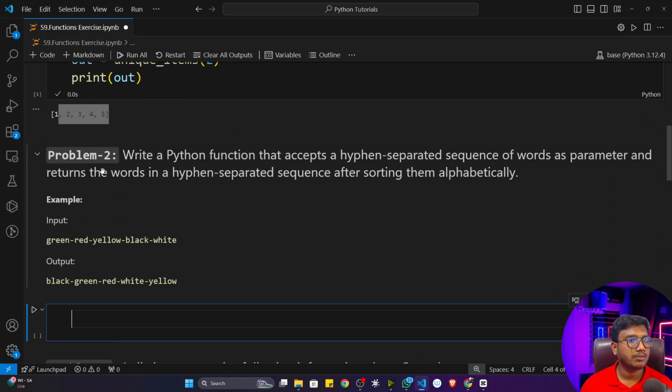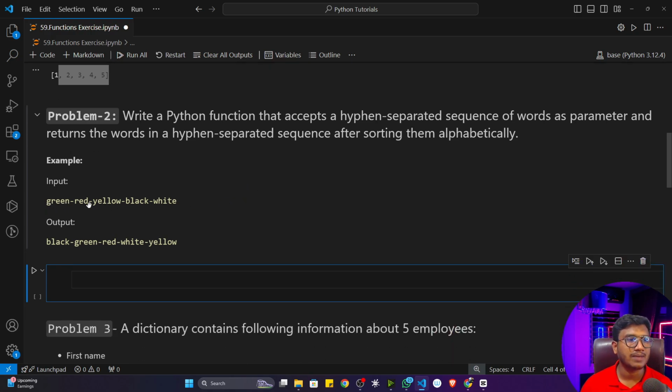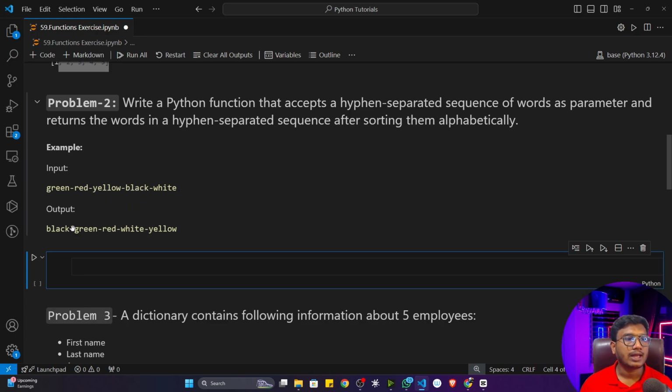Now the second problem we'll be solving: write a Python function that accepts a hyphen separated sequence of words as a parameter and returns the words in a hyphen separated sequence after sorting them alphabetically. That means this function will take this kind of input, hyphen separated words. You can see this is the input: green, red, yellow, black and white. The output should be hyphen separated only, but sorted alphabetically. That means B will come first, then G, then R, then W, then Y.